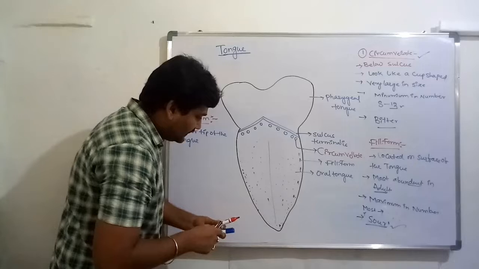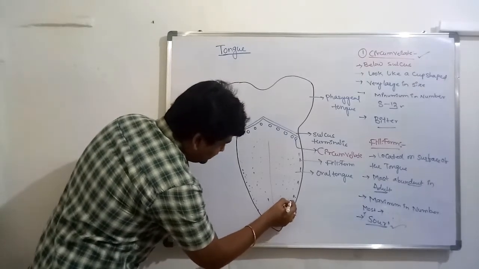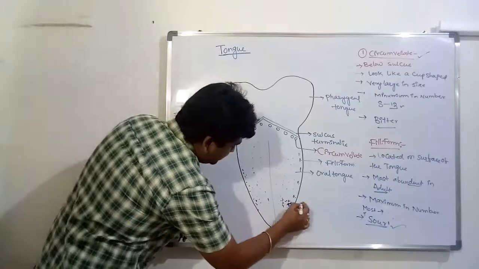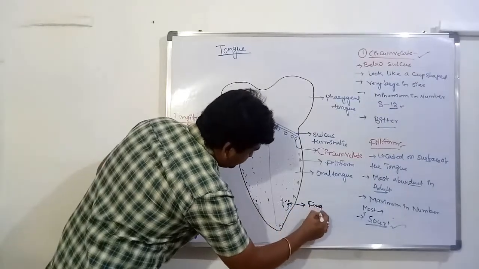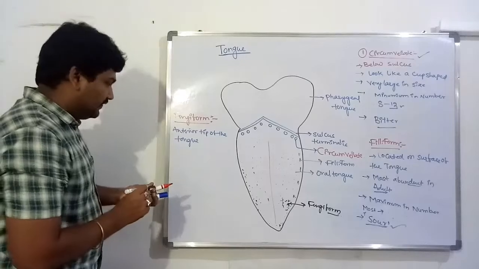Let's take another color to indicate. These are known as fungiform, at the tip of the tongue.